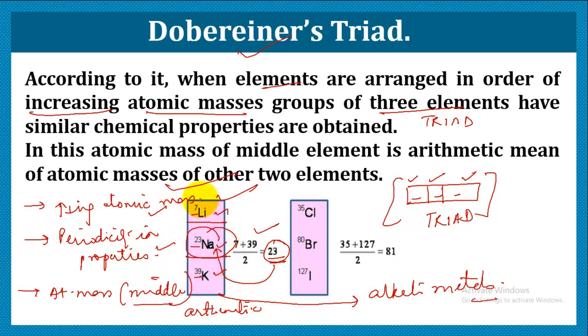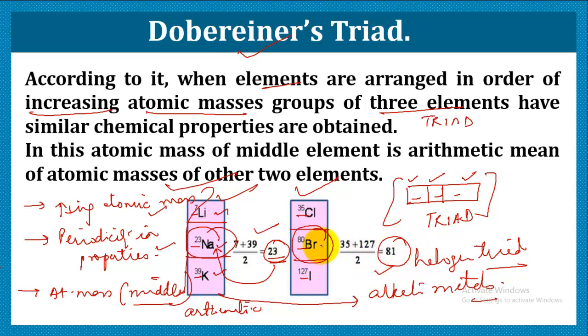The similar 3 things are observed in another triad, that is called the halogen triad. It is called the halogen triad because in it the halogens were arranged in increasing atomic masses, as you can see, and the arithmetic mean of the atomic masses of the first and the third elements gave the atomic mass of the middle element, that is bromine, which comes out to be 80 point something.